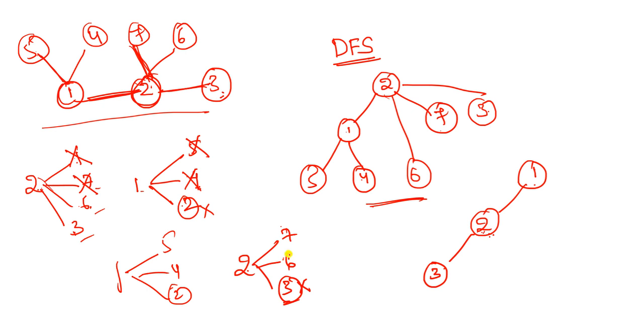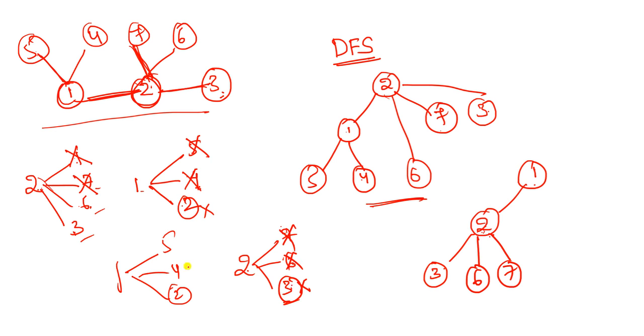We can choose any one, so I choose 6. 6 does not have any other edges except the edge with 2. So again I backtrack to 2 and I visit 7. Here 7 does not have any adjacent vertices, so I backtrack to 2, and from here all the adjacent incident vertices of 2 are completed.